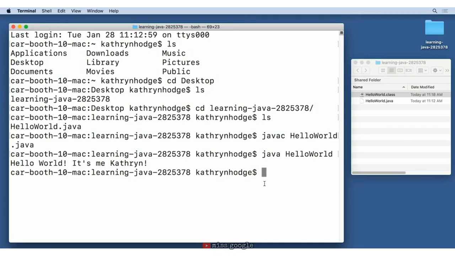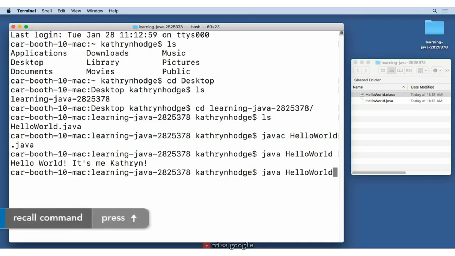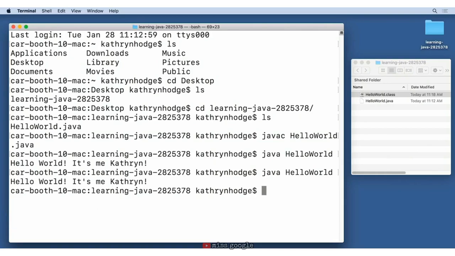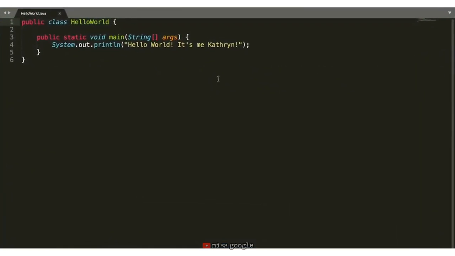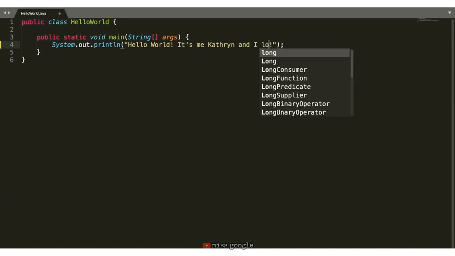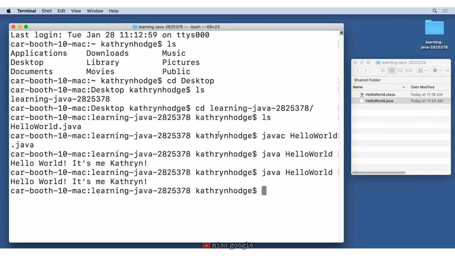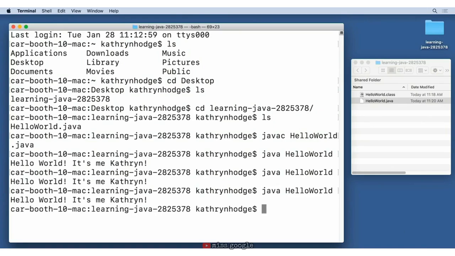Let's try running the command again. We'll use the up arrow to access the previously run command, hit enter, and we see the same output in our terminal. Now, let's try changing our Java source code so something else is printed out. In our Java code, we'll add on the phrase, "and I love tacos." We'll save this and try rerunning the program. We'll hit that up arrow, hit enter, and we still see hello world, it's me, Catherine.